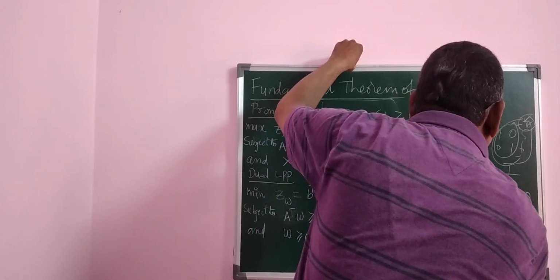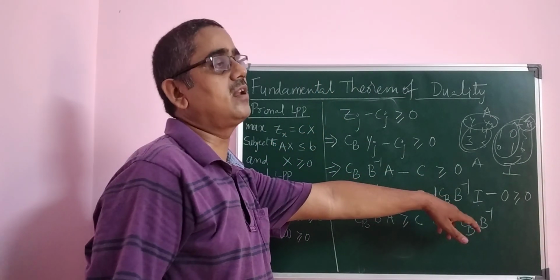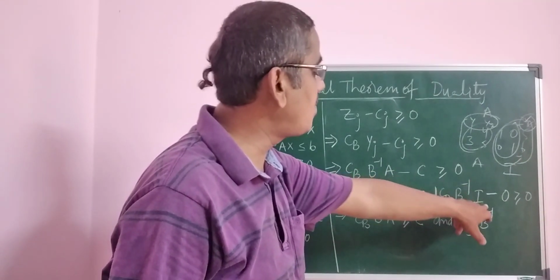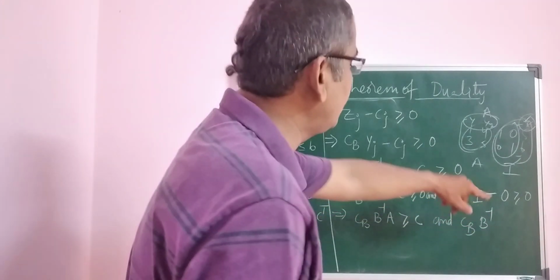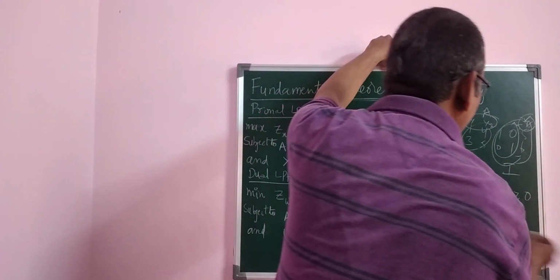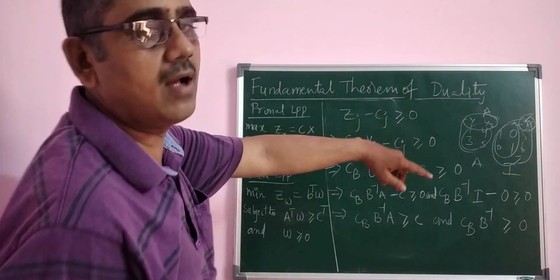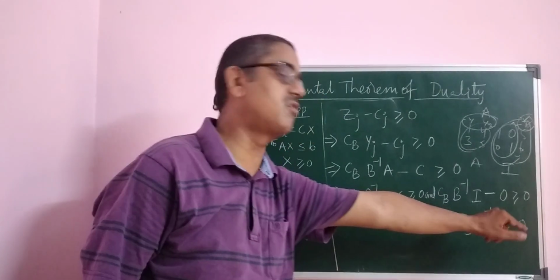And CB B inverse, if you multiply with the identity matrix, you will get the same matrix. So CB B inverse times the identity gives CB B inverse, and the right-hand side 0 is greater than or equal to 0. 0 here does not mean a 0 value, it is a matrix. So therefore CB B inverse is greater than or equal to 0, it's a matrix.